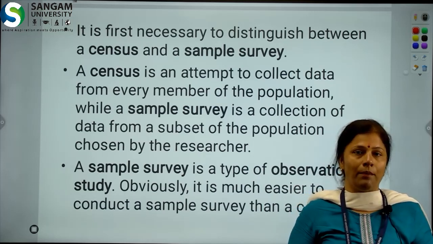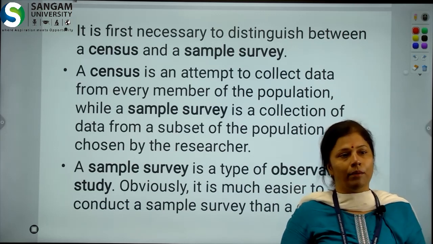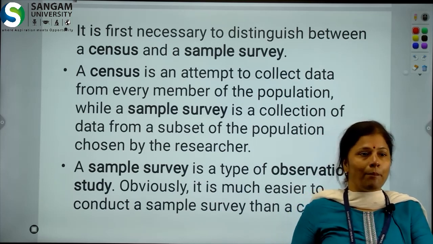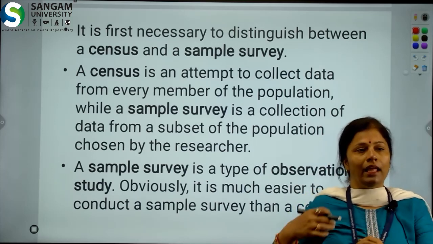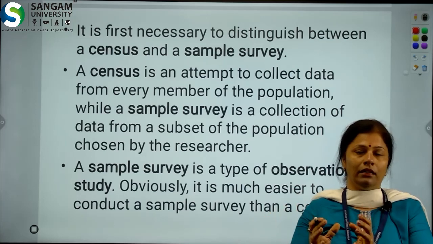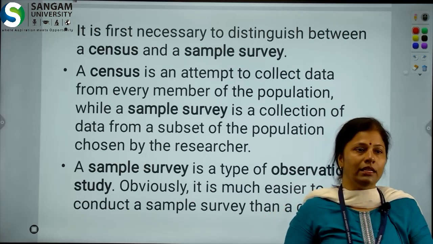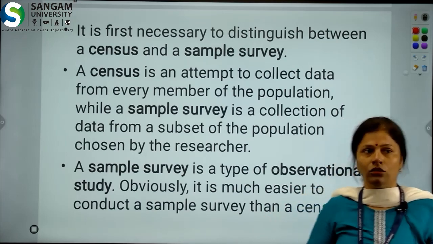This type of survey, when we take data from each and every person of the population, is known as a census survey. When we take a sample from that particular population and collect data from the decided sample, this is known as the sample survey. So, I think it is clear.